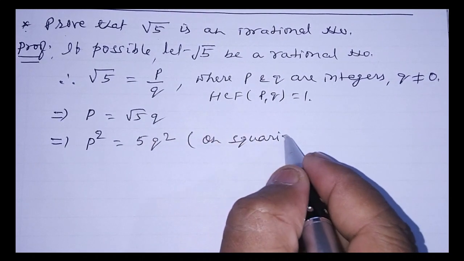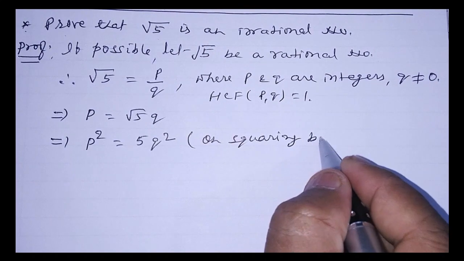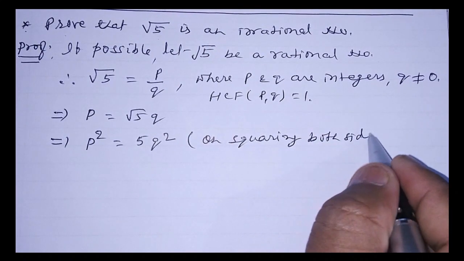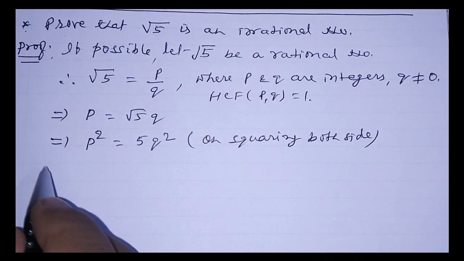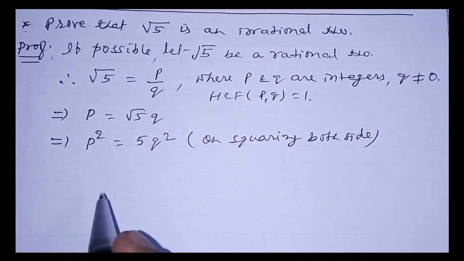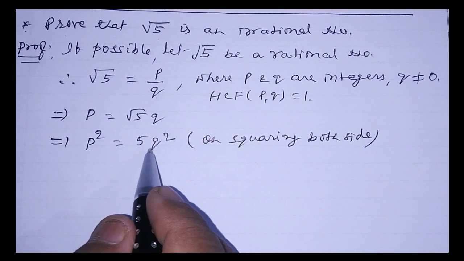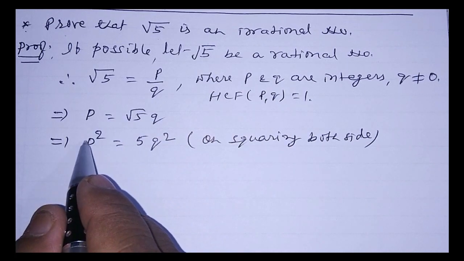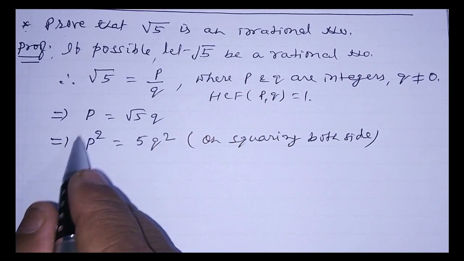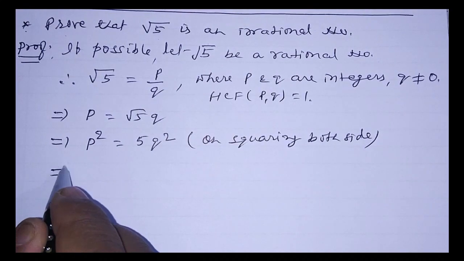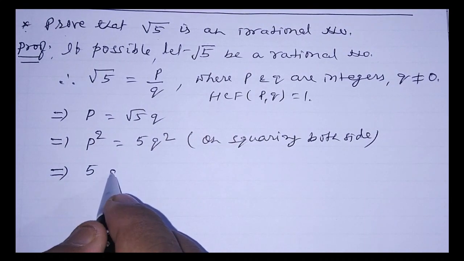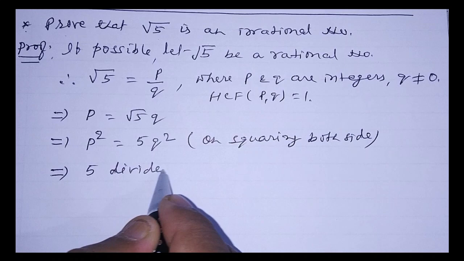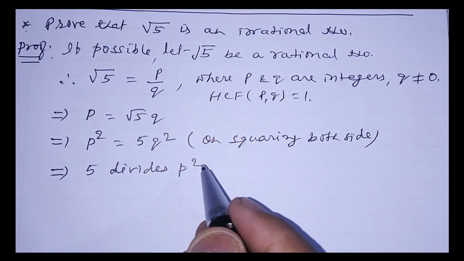On squaring both sides, right? Now here you find P square equal to 5 Q square. So 5 divides P square. 5 is a factor of P square. So here we can write 5 divides P square.